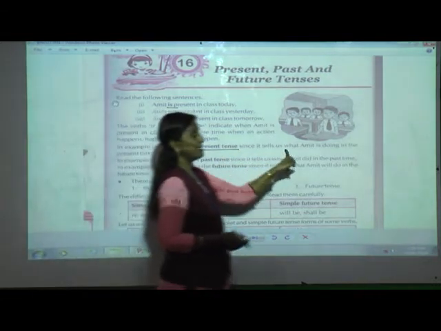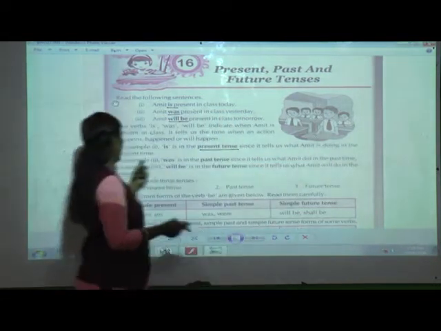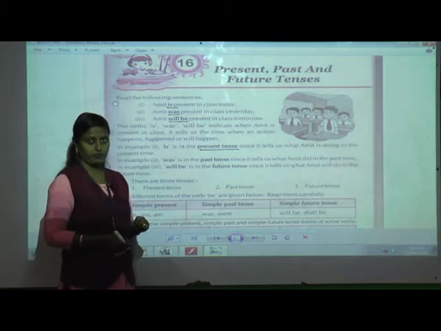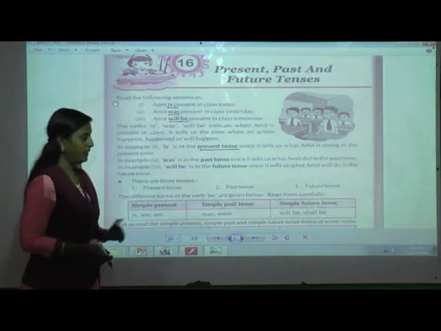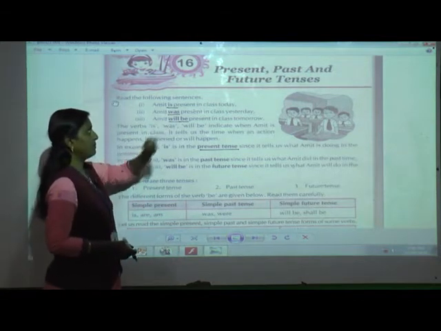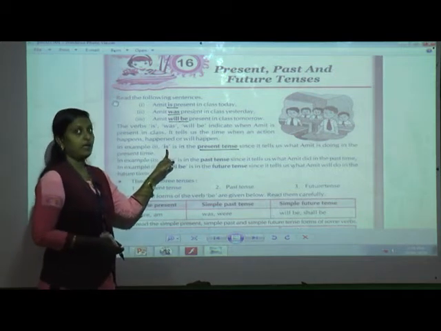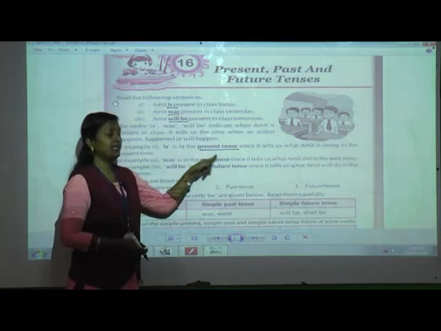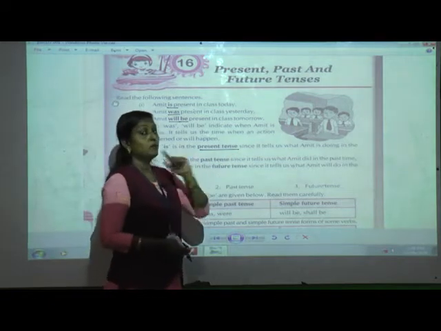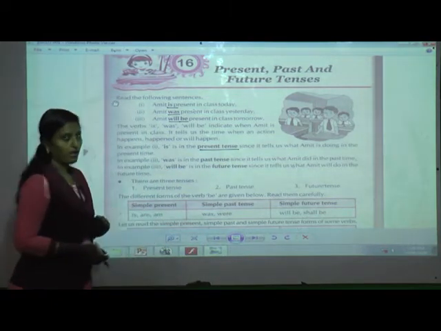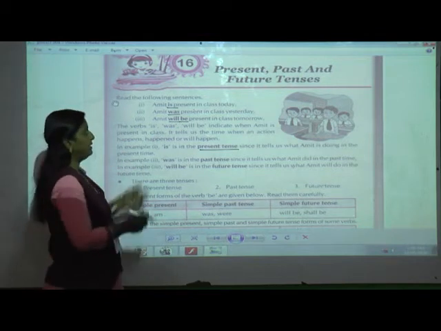Because it tells us what Amit is doing in the present time. Again I will repeat, in our first example the verb is is, and it shows that it is in present tense, because it tells us what Amit is doing in the present time.